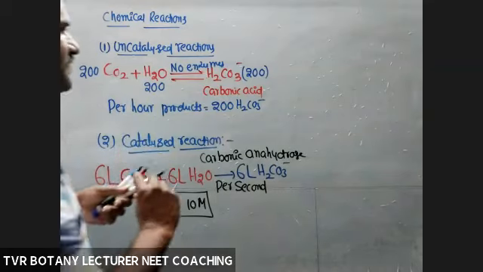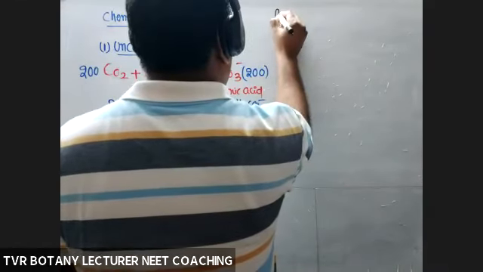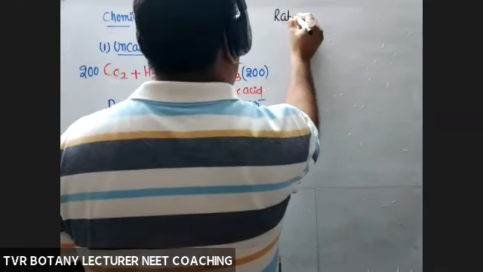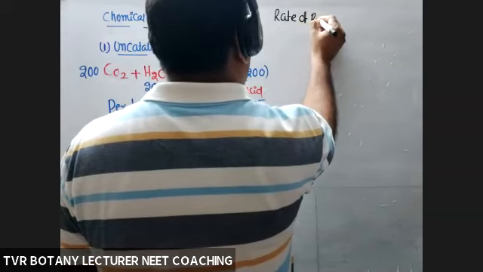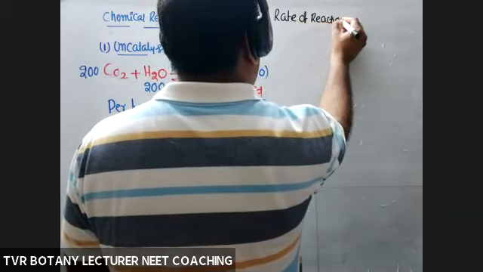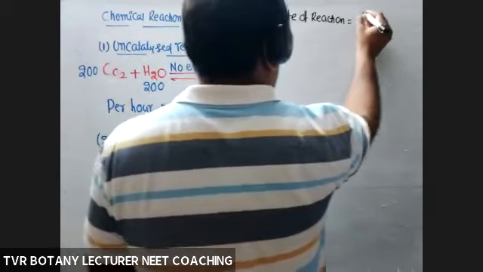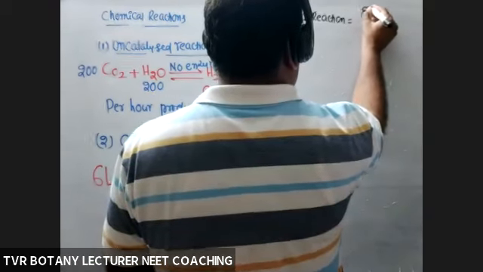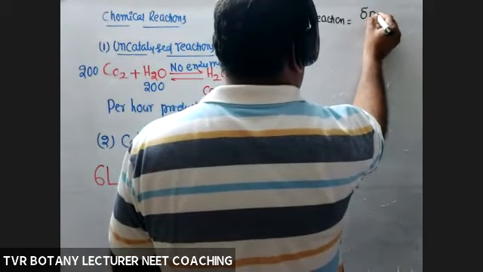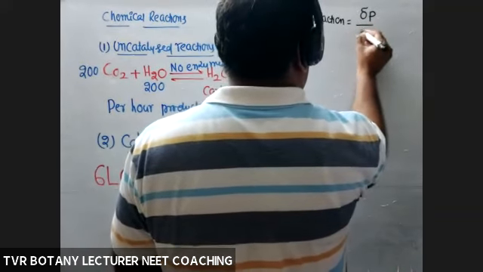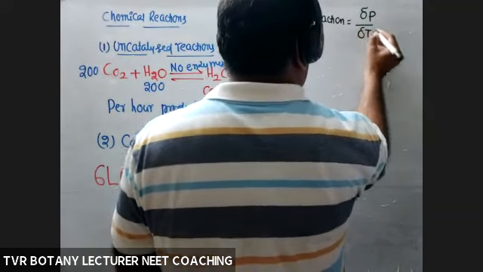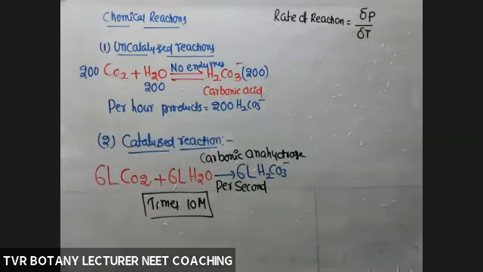So what is the rate of the reaction? How to decide the rate of a reaction? Rate of reaction is delta products formed in a given period of time, delta T. Simply, the total number of products formed in unit period of time gives the rate of the reaction.